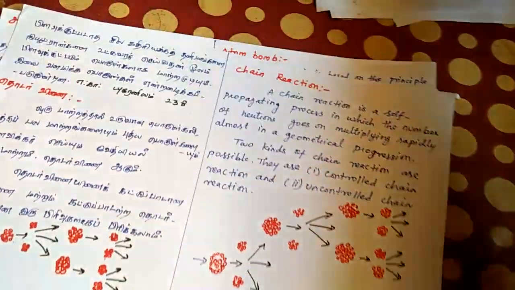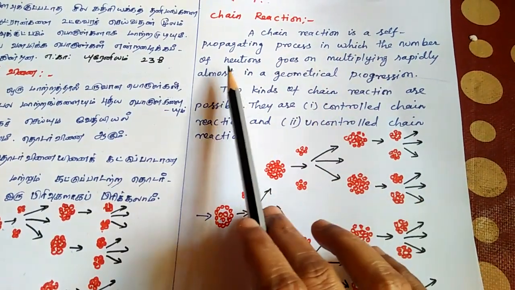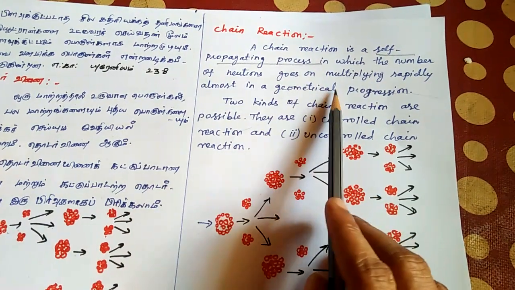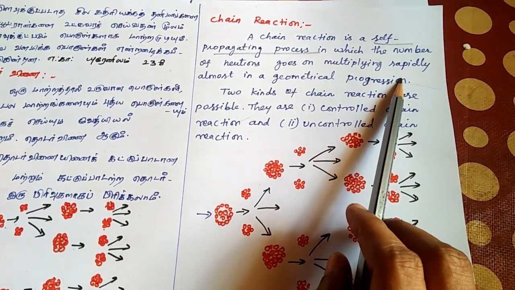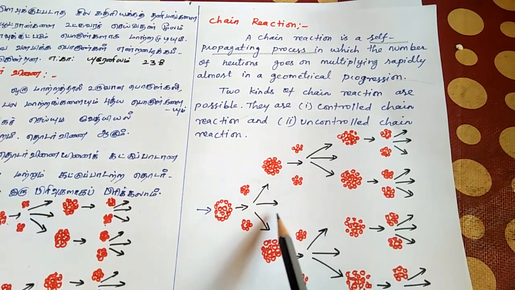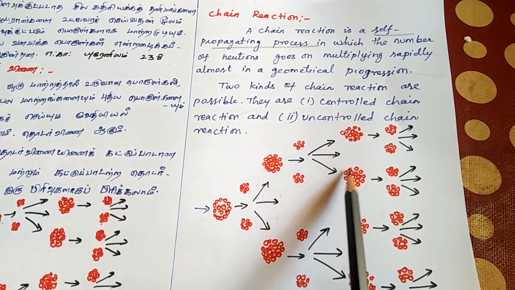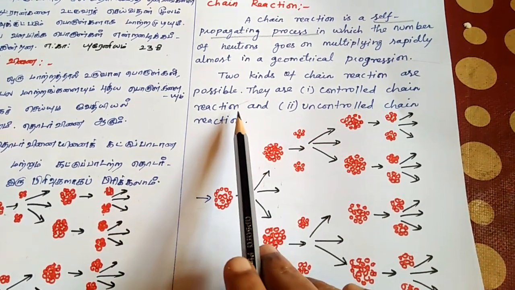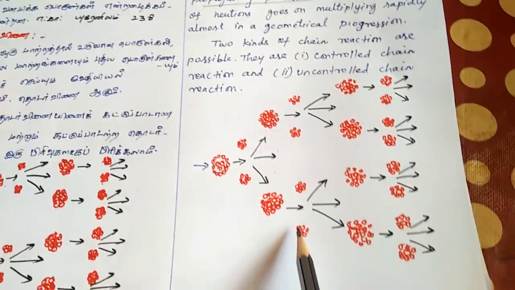Then next is the chain reaction. A chain reaction is a self-propagating process, and it is very important. In it, the number of neutrons goes on multiplying rapidly, almost in a geometrical progression. Two kinds of chain reactions are possible: controlled chain reaction and uncontrolled chain reaction.